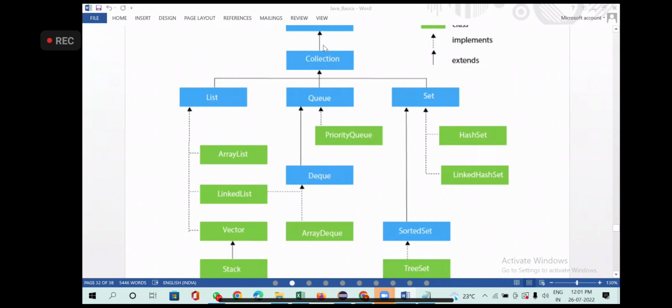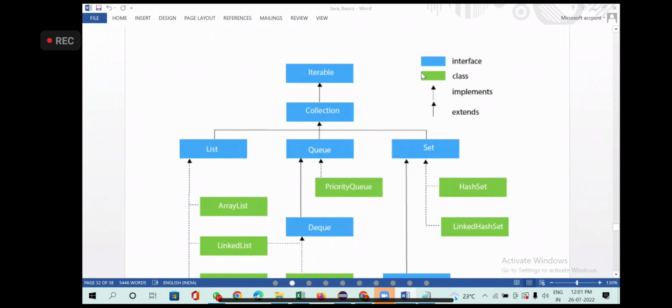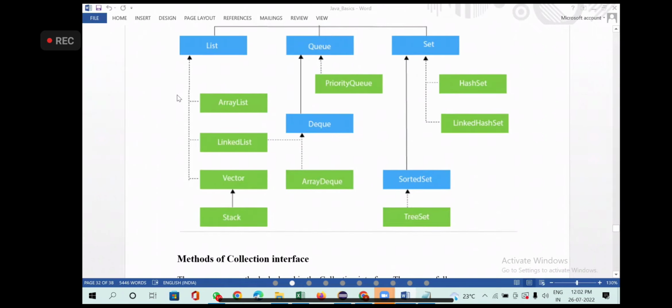Now go to the bottom. Dotted line. Dotted line means implements. This is nothing but a class. Green color means class. So now I have one class called ArrayList. Dotted line means ArrayList is implementing the interface called List. ArrayList is implementing List.